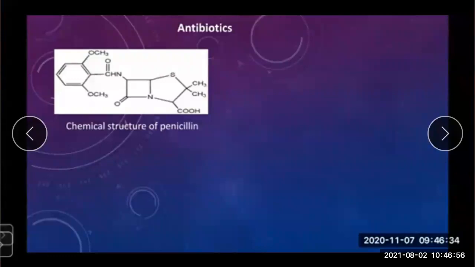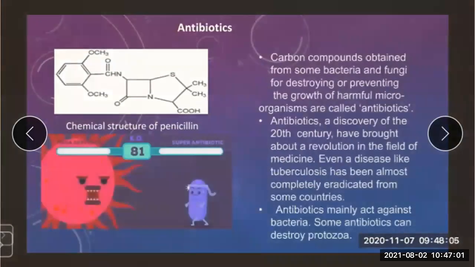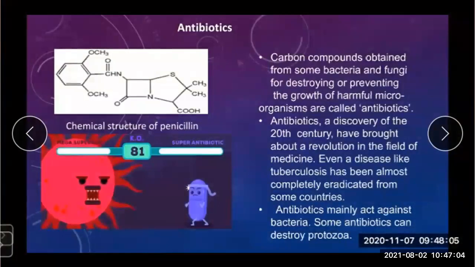Carbon compounds obtained from some bacteria and fungi for destroying or preventing the growth of harmful microorganisms are called antibiotics. Antibiotics, a discovery of the 20th century, have brought about a revolution in the field of medicine.